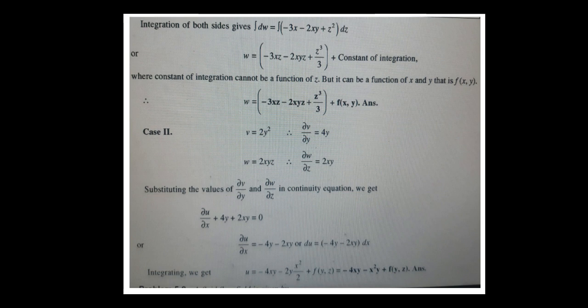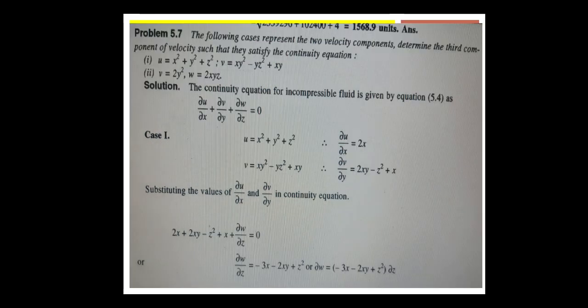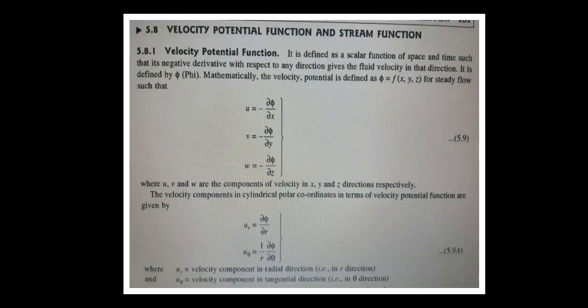Upon integrating, what are we getting? u is equal to minus 4xy plus 2y x square by 2 plus, since there is no x, y or z dependence, plus the constant f of yz. That is equal to minus 4xy minus x square y plus f of yz, which is the answer. Understood? Just substituting the values in the continuity equation we can solve this problem. Understood? These two problems? Yes.